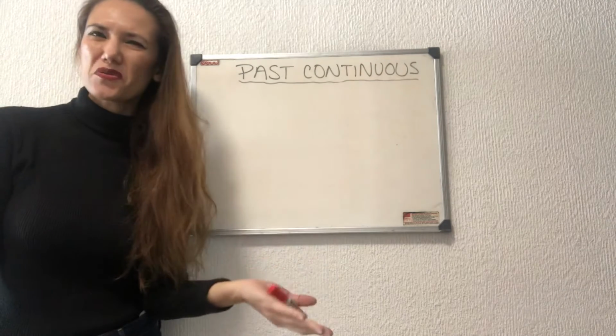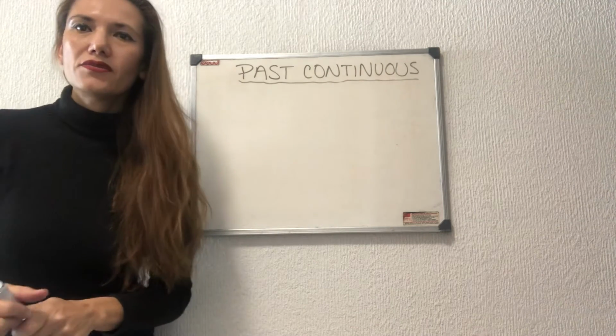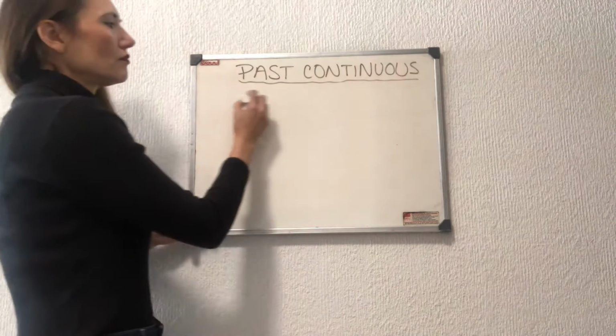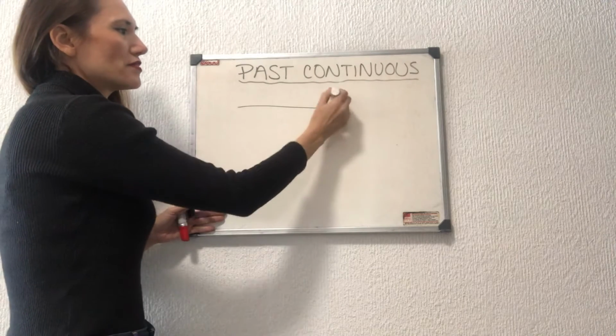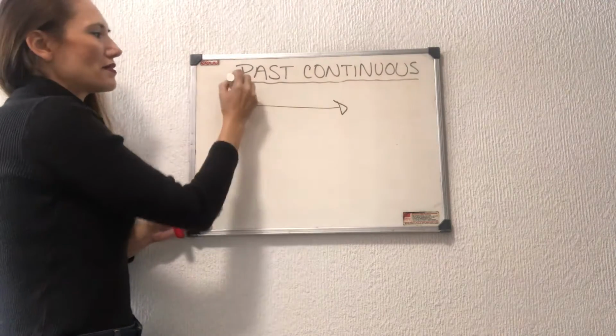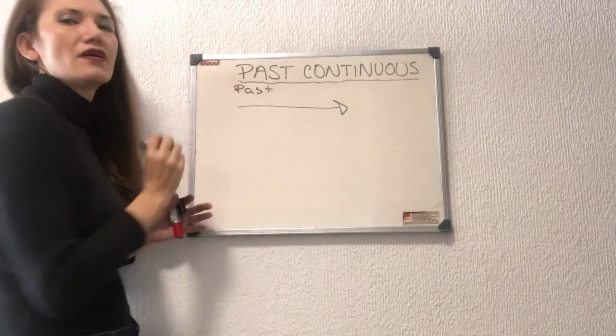So, what is the past continuous? Well, the past continuous is used to express an action in progress in the past. If this is the past tense, this is all the past, okay?